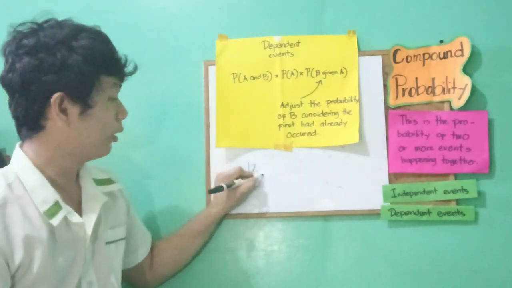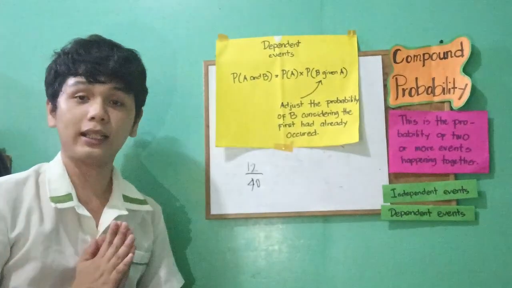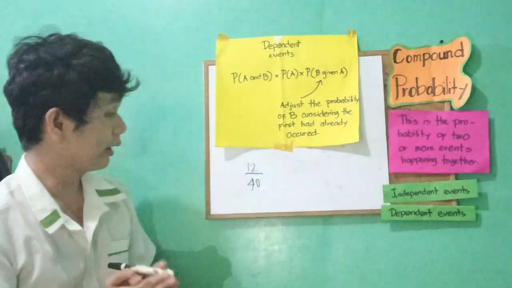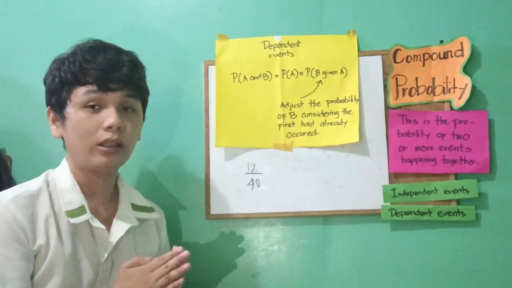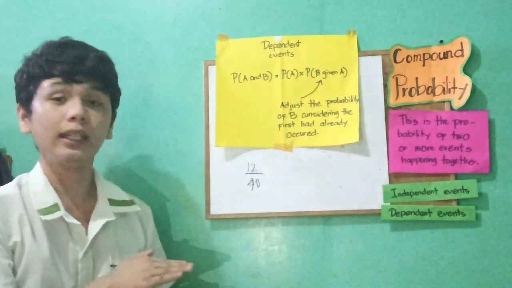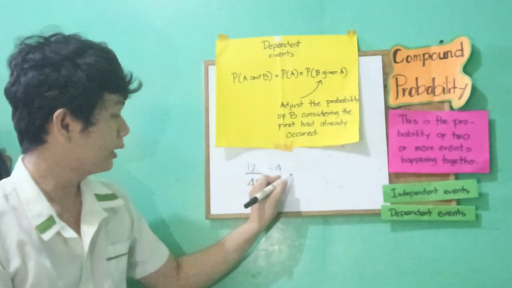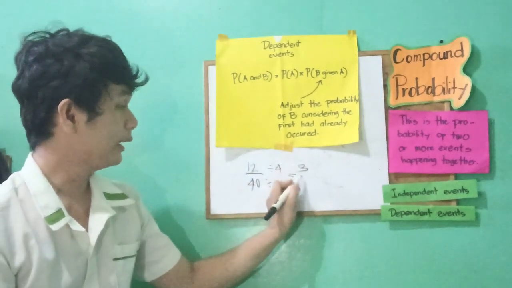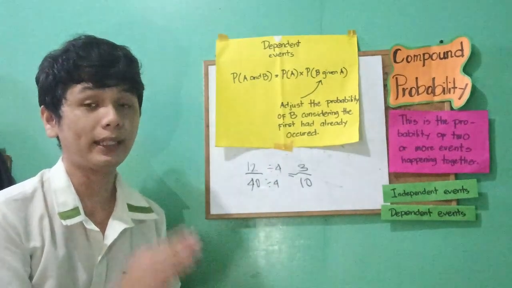So that means 12 over the total number of outcomes, which is 40. This is the probability of the first event. But as you can see, this 12 over 40 we can reduce to lowest terms. We can reduce it by 4, so we divide both the numerator and the denominator by 4. The result becomes 3 over 10. So that is the probability of picking a pink star.